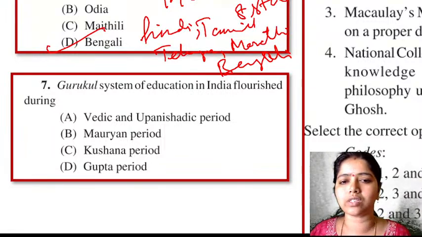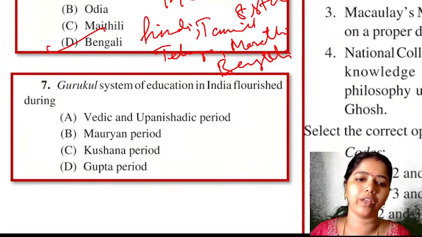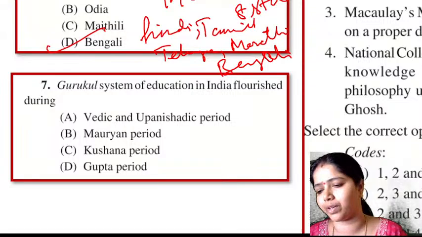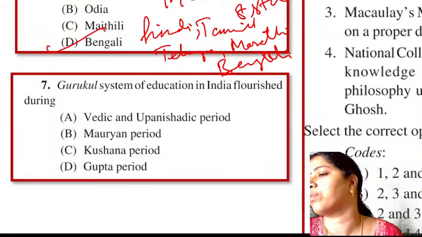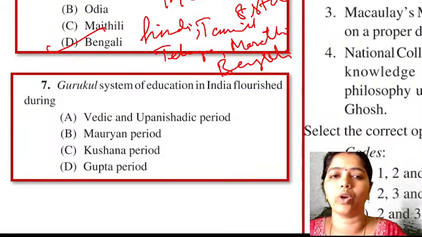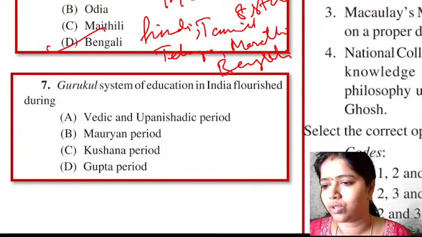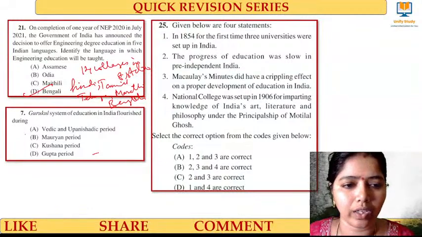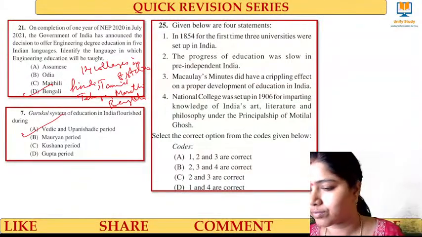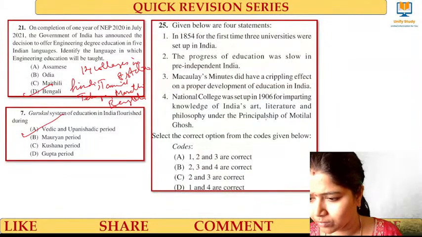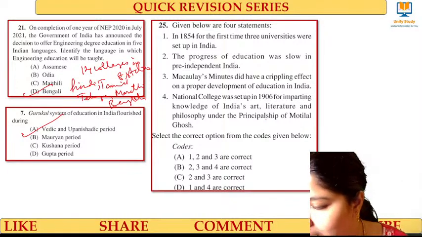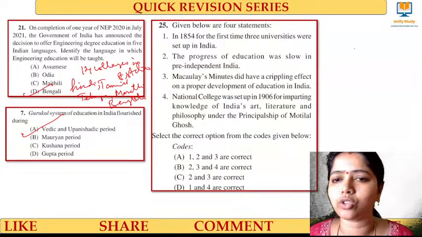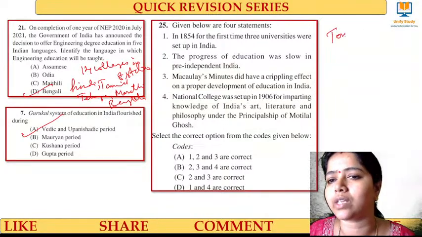Gurukul system of education flourished during the Vedic Upanishad period, Mauryan period, Kushana period, Gupta period. So I'll try to bring more questions tomorrow. We'll be doing logical reasoning in higher education. What do you say? The right answer for this question is Vedic. Sabirul Islam Tali. Super. Very good. Is tomorrow evening okay for you learners?